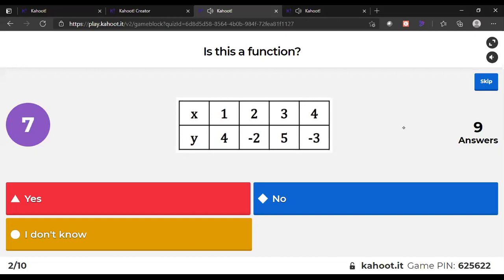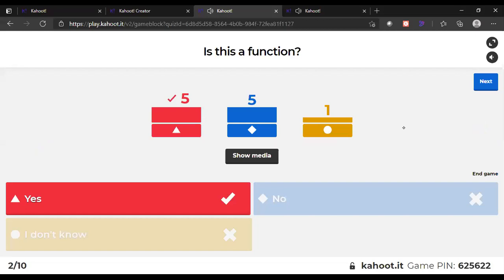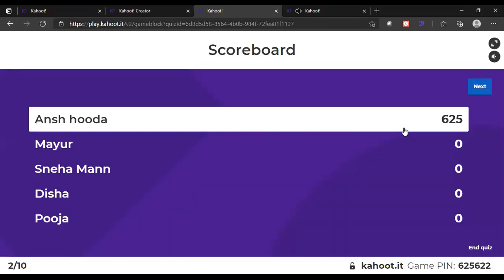Is it a function? Okay. All have answered, I think. And 2 seconds, 1, 0. Okay, let's see. Answer is yes. If we put different input, we will get different output. Okay, not different output. If image is there, then we say that is a function. वो क्या होता है? Function होता है.